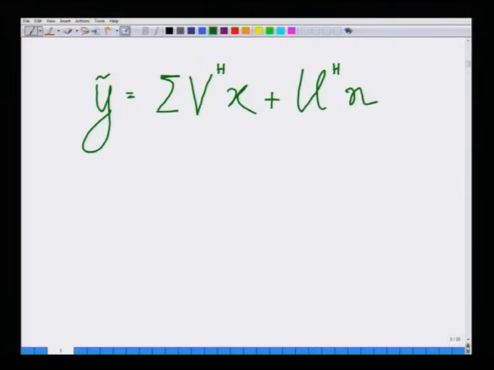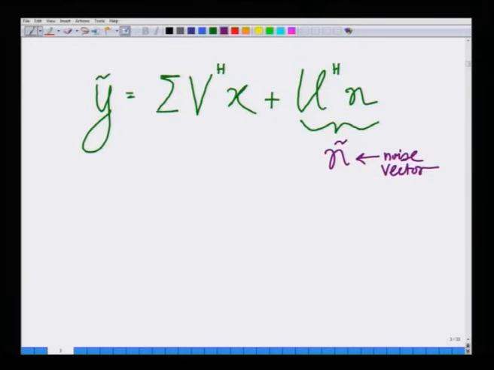Hence, the matrix U has now disappeared from the expression. This U Hermitian n can be denoted by some n tilde, this is the noise vector. This is some modified or effective noise vector after multiplying by U Hermitian.